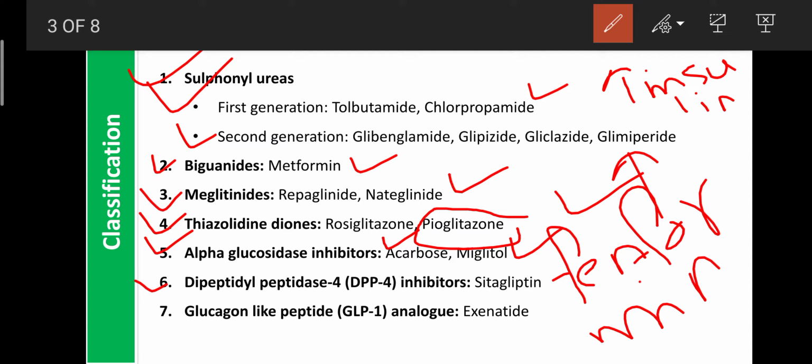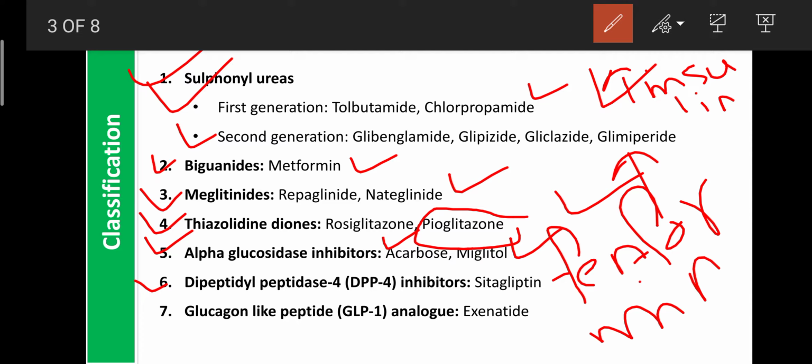Here this enzyme can metabolize the incretins. With lack of incretin, insulin cannot be released in sufficient quantity. Due to that, hyperglycemia occurs. A drug like sitagliptin can inhibit this enzyme and enhance the secretion of insulin. And the last class is the glucagon-like peptide, GLP analogs.